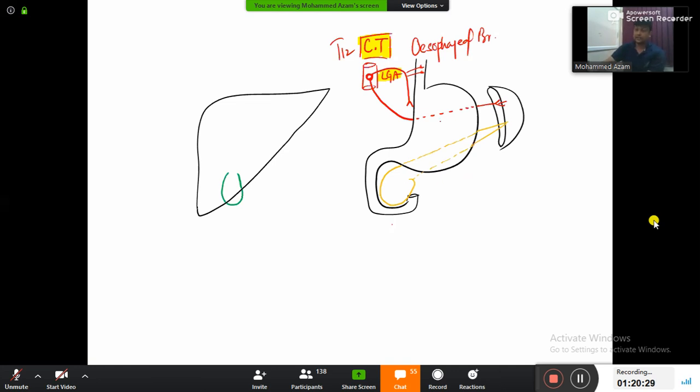Now this splenic artery, while going to the spleen, on the way, is giving three branches, and you people have to listen carefully. The branches to pancreas, pancreatic branches, and there will be small arteries here. What is the name of the small arteries? Short gastric artery, and there will be one long branch here, and this will be left gastroepiploic artery.